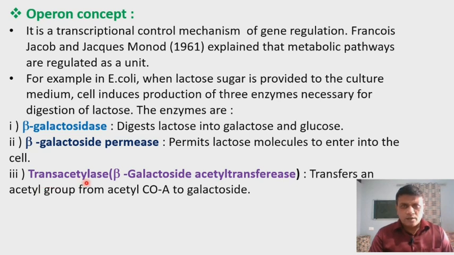Then the next enzyme, that is transacetylase. Now this transacetylase is also called beta galactoside acetyl transferase.